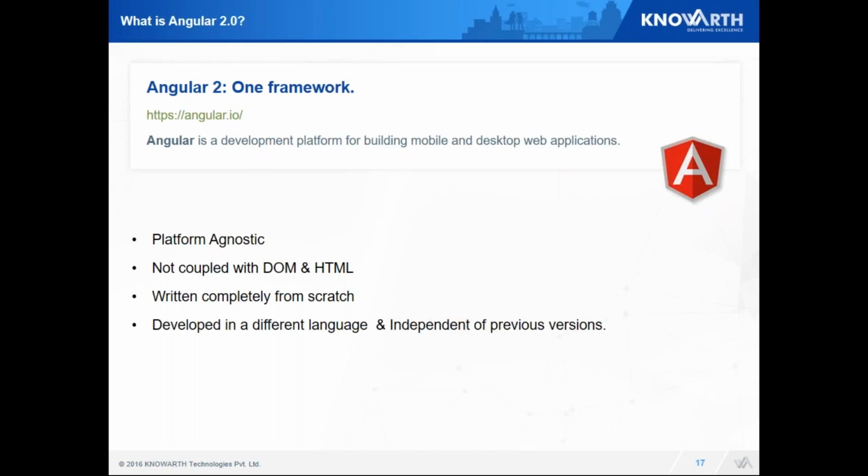Developed in a different language and independent of the previous version. Meaning that Angular 2.0 is written in TypeScript, and the previous version, which is Angular 1, does not have any dependency on it, and it can be used for mobile as well as web apps.